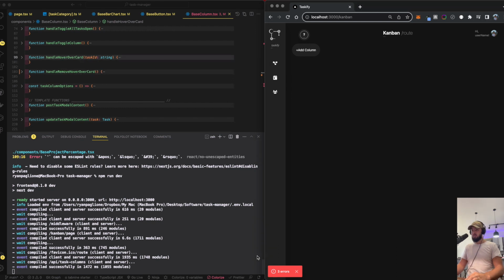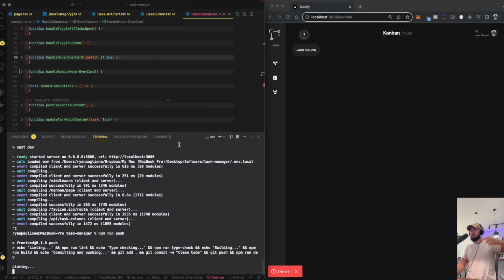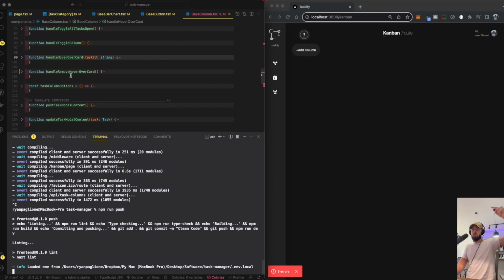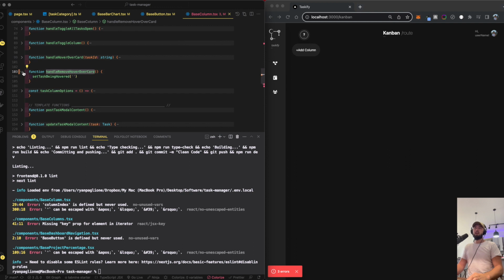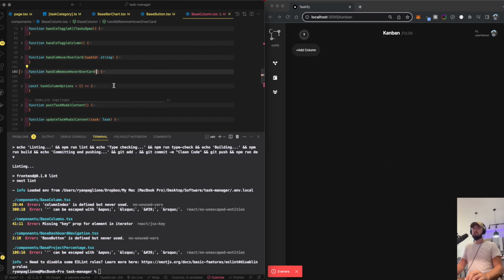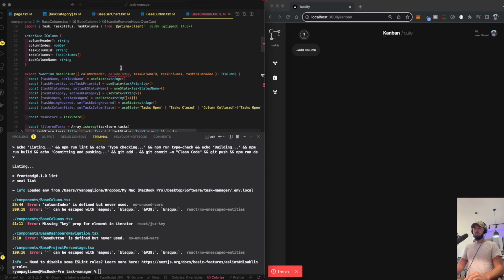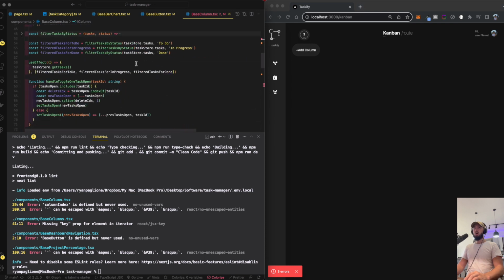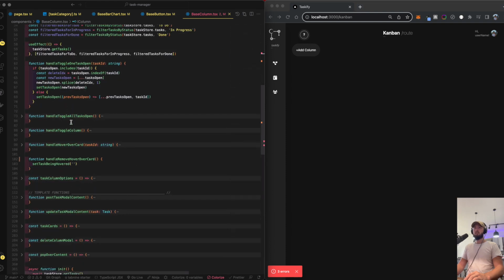Yeah, we're not going to be able to see it because we have some errors here, some Axios errors. So let me put a pin in that. Basically, I just pass the task ID into an array or into a string to say this is where my mouse is hovering over this specific task. And then when I pop off that task, I fire off this function, handle remove hover over card. But I guess it doesn't need to know exactly what task ID it is. It can simply just remove all task being hovered.